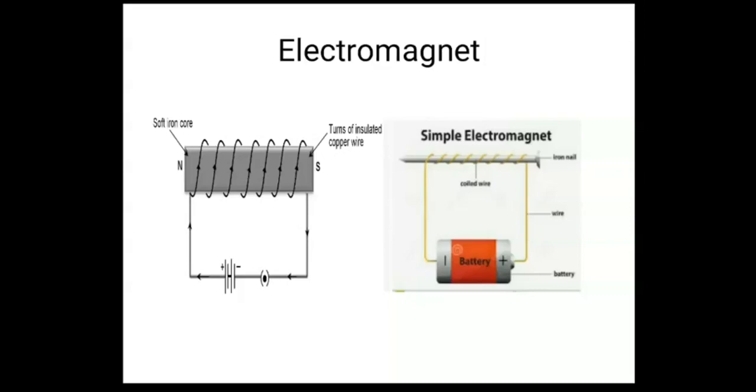So how does it become a magnet? Because of the flow of current. And what is current? Current is nothing but the flow of electrons. Because of the electrons, it becomes a magnet. Hence it is known as an electromagnet. In the next diagram, you can see a simple practical setup for the electromagnet. There is a nail, and on that nail we have wound the copper wire and connected the battery. When the current starts flowing, the nail becomes a magnet.